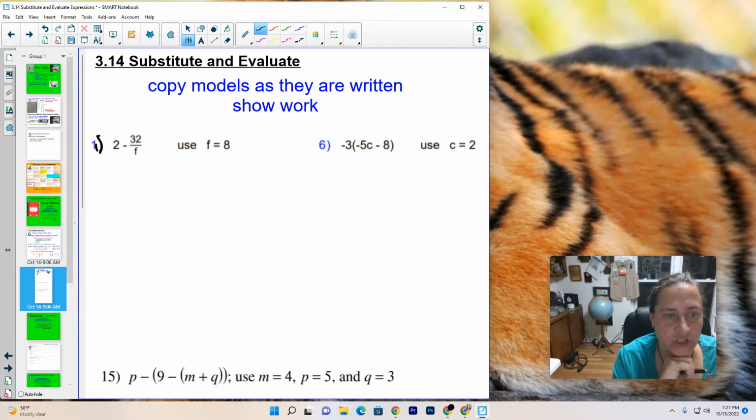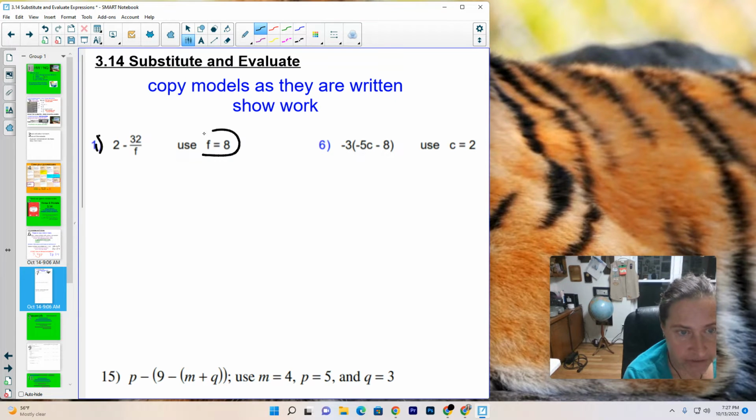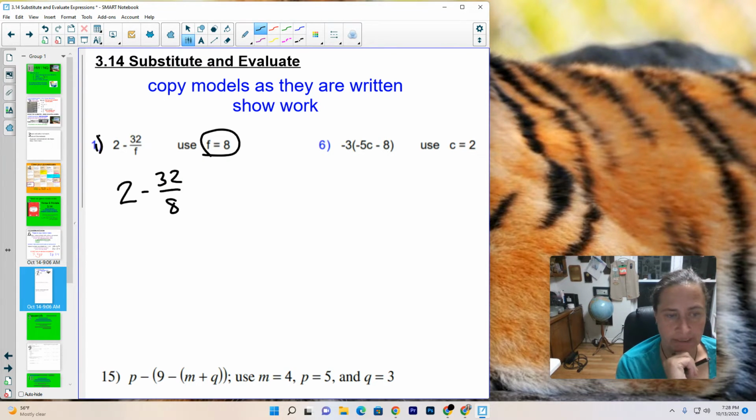2 minus 32 over f. And then I also want you to write this, f equals 8. So here's the substitution. This is the work I expect you to show. 2 minus 32 over 8. Okay. Now we're going to actually work this problem.